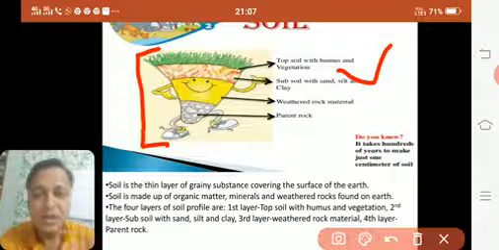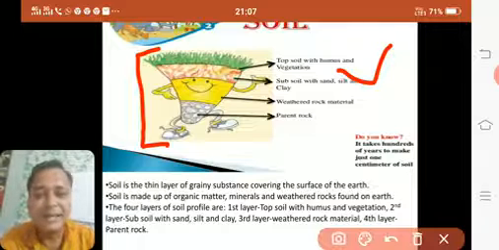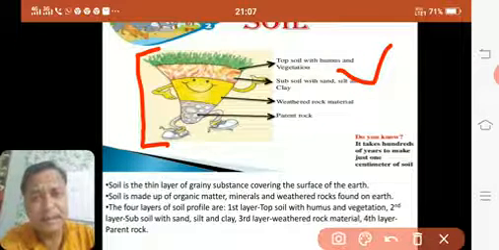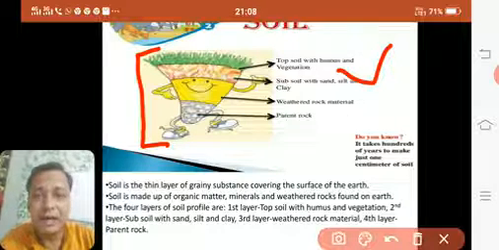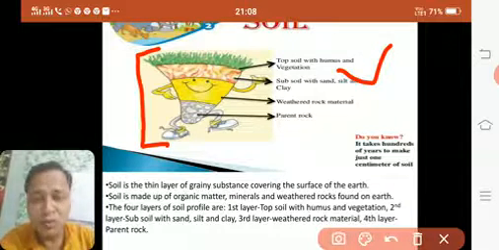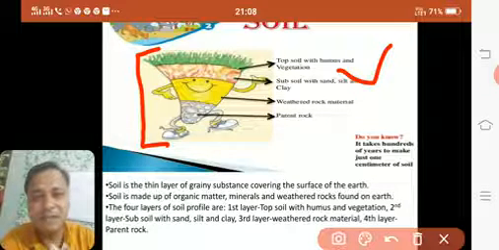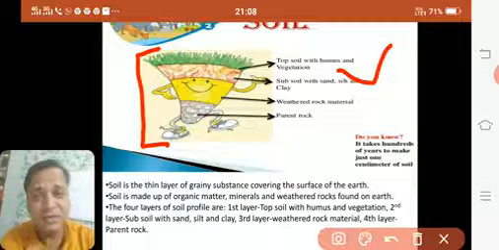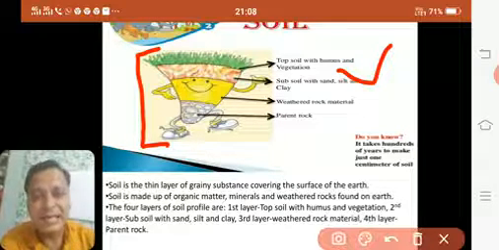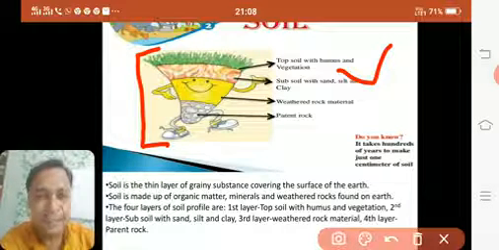You know what is humus? Humus is formed by the decaying remains of plants and animals. Sometimes the leaves fall from the trees and lie on the earth. Slowly they get decomposed or decayed and mix with soil, forming a fine mixture which you call humus. This enriches the soil and makes it more fertile. That is called humus.